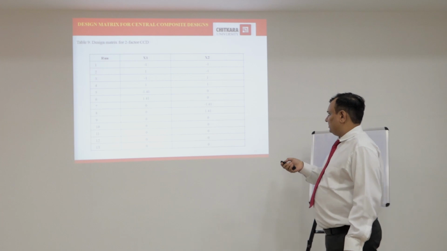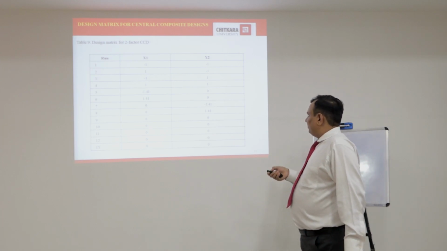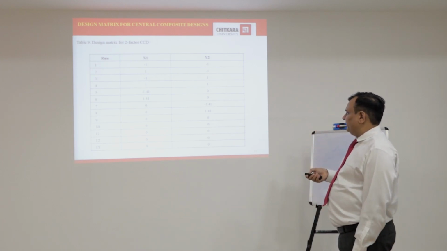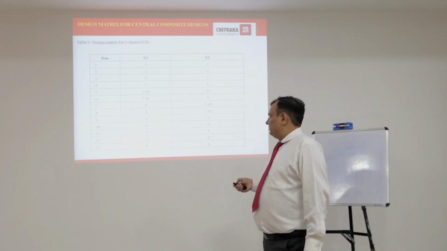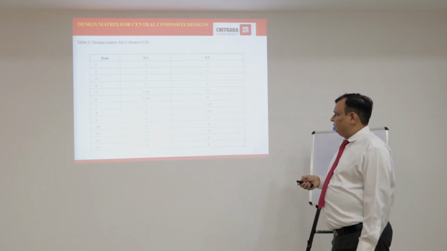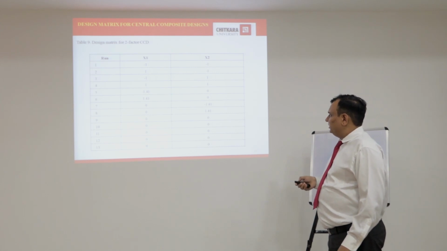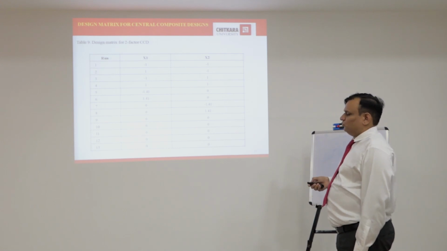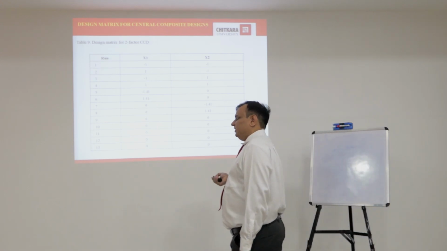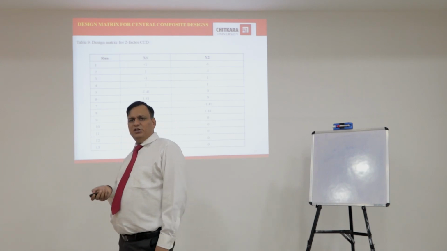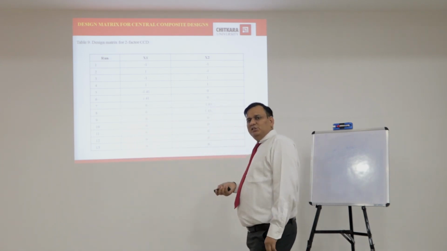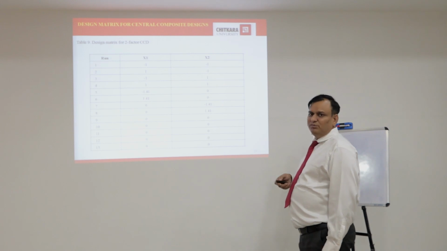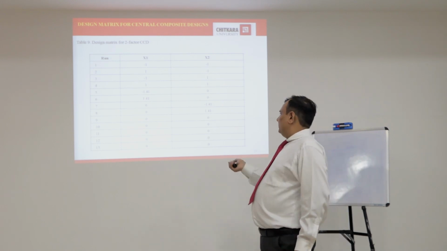you can see from run number 9, 10, 11, 12, 13, x1 is 0 and x2 is also at 0 points, means at medium level. It means if we study from batch number 9 to 13, then all the independent factors x1 and x2 will be carried out at 0, that is at medium point. It means the various batches will be prepared according to these factors at medium levels. It means we will see the reproducibility of the different types of the formulation at 0 points.